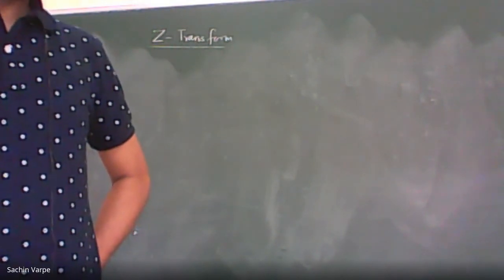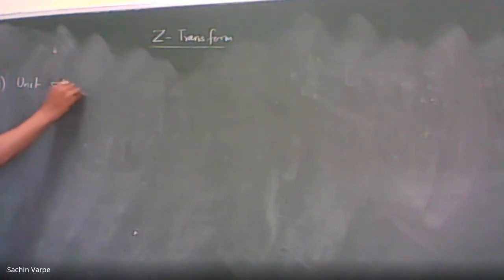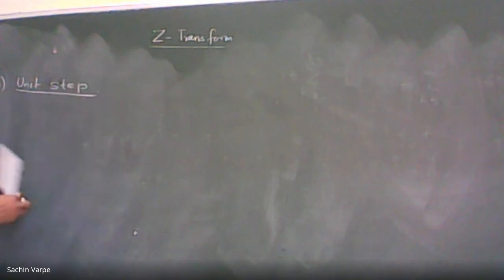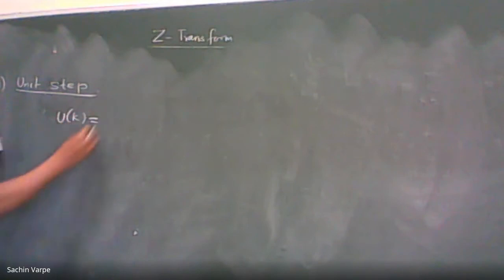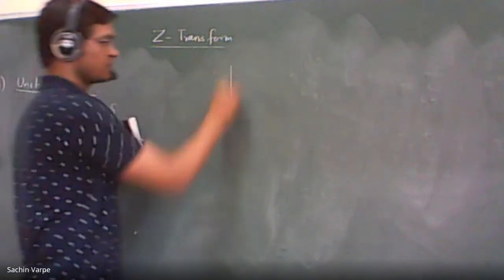Actually, the name of the function is itself giving an idea. Unit step function. That is a step function whose value or magnitude is unit. Let us denote the unit step function as u of k, and see, the unit step function will be like this.